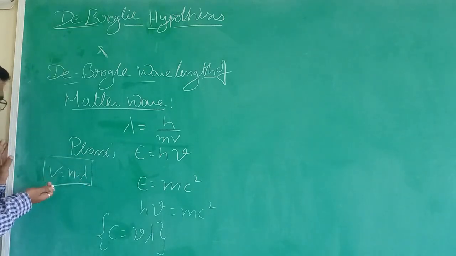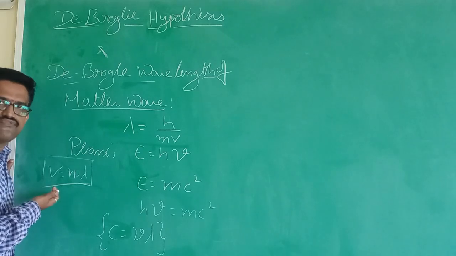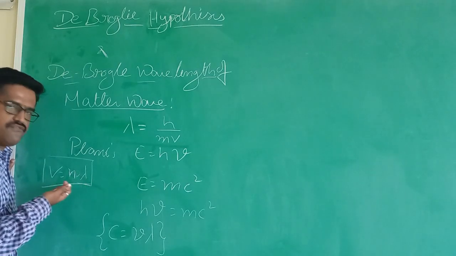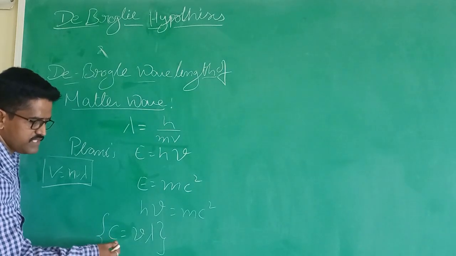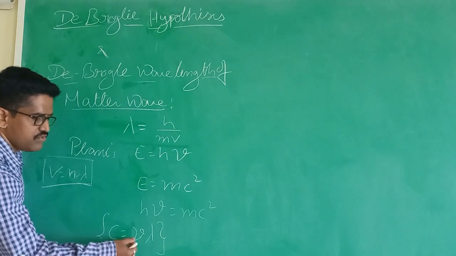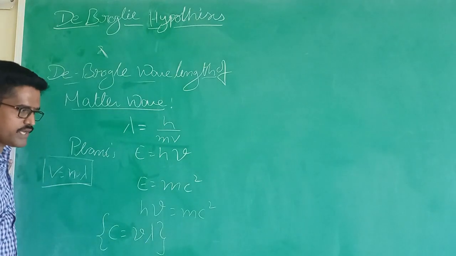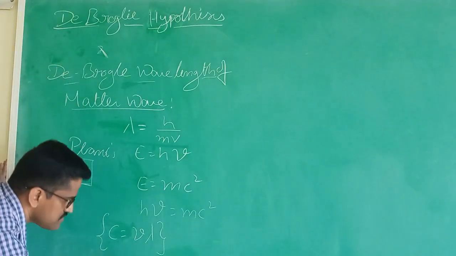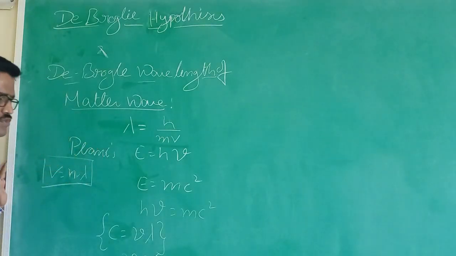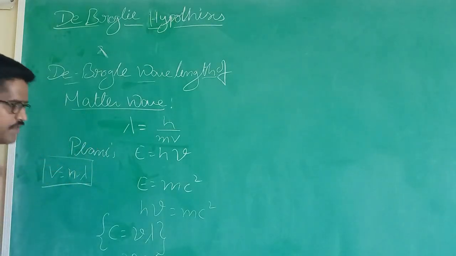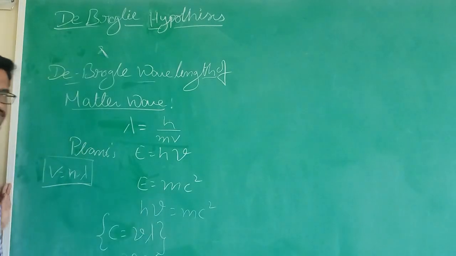This is the fundamental equation for light, that is, the wave equation. Similarly, here also, from this fundamental c is equal to nu lambda, we get nu is equal to c by lambda. Now we are substituting c by lambda instead of nu.